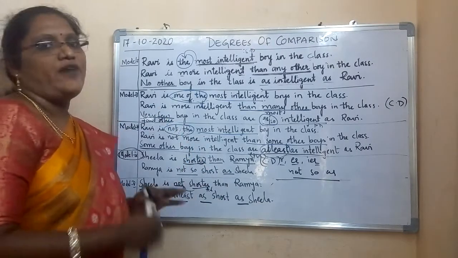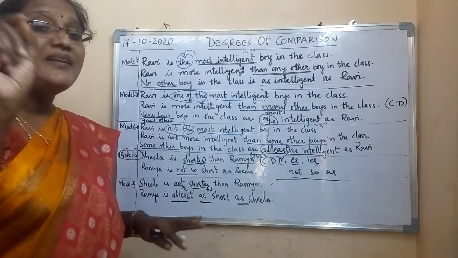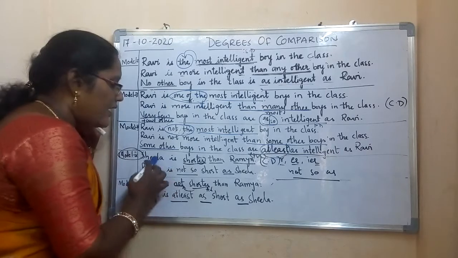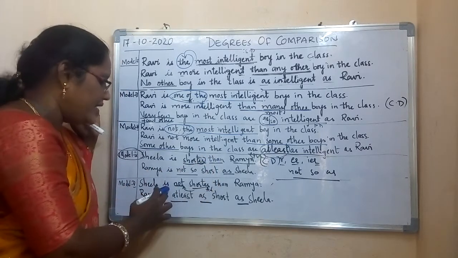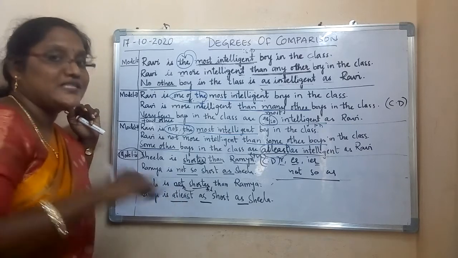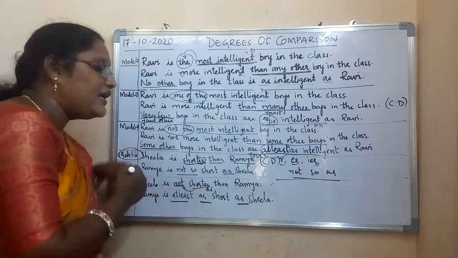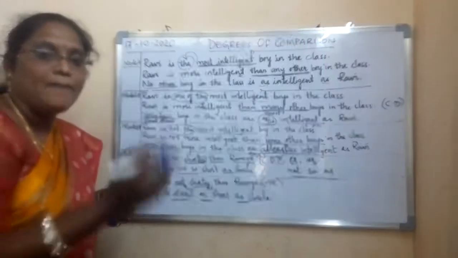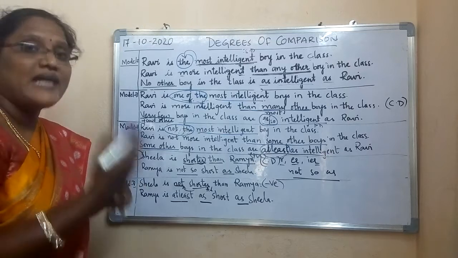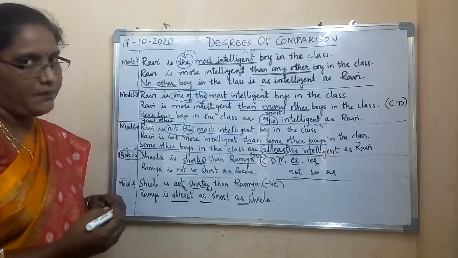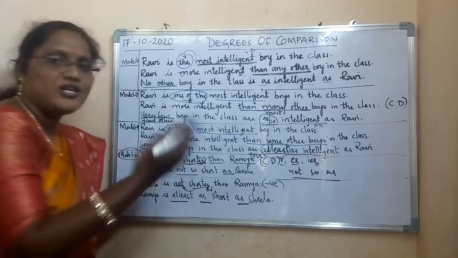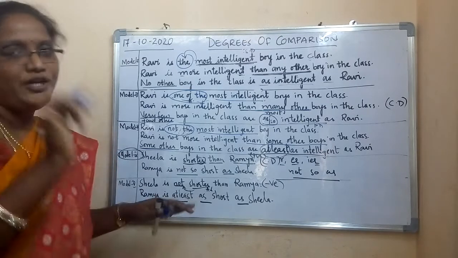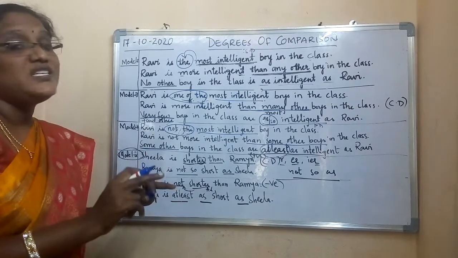Now let us see type 5. Here also you don't have superlative degree. But you have to notice a slight difference. What is that slight difference? Now see here. Sheila is shorter than Ramya, I have given. Here, Sheila is not shorter than Ramya. Same sentence I have taken, but here I gave the negative statement. In type 4, I gave comparative degree as a positive statement. In type 5, I have given a negative statement. Now, Sheila is not shorter than Ramya. Then that negative statement you have to make positive. You have to see the given statement.